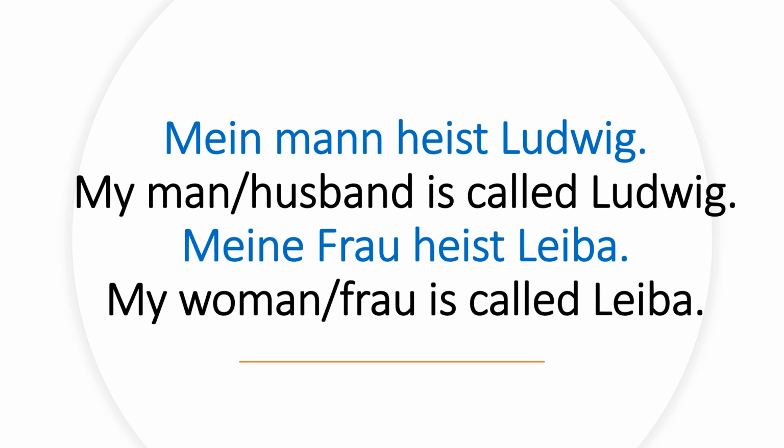Mein Mann heißt Ludwig. That means my man or husband is called Ludwig. Meine Frau heißt Leiba. So my woman or Frau, my wife, is called Leiba. Here you see that when it's masculine, you say mein, and when it's feminine, you say meine, deine, like that. If you are a woman, you say mein Mann heißt XXX. If you're a man, then you say meine Frau heißt something like that.